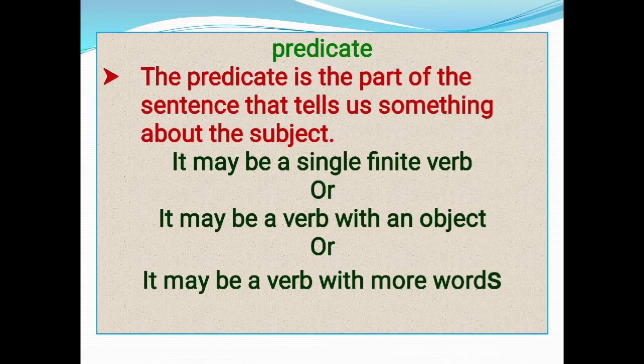Predicate. The predicate is the part of the sentence that tells us something about the subject. It may be a single finite verb, or it may be a verb with an object, or it may be a verb with more words.